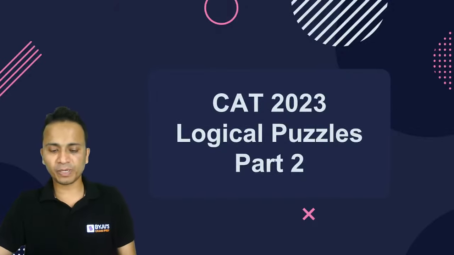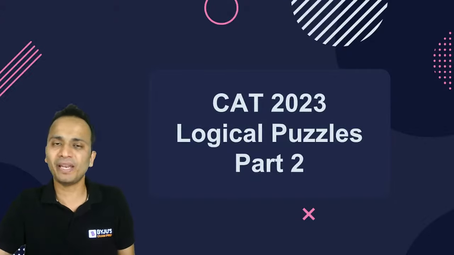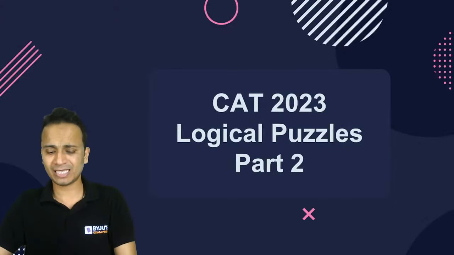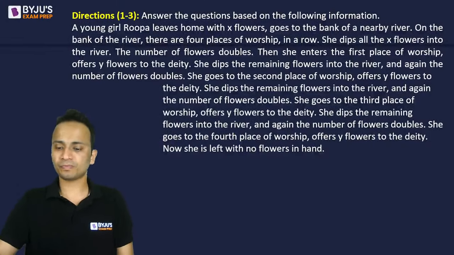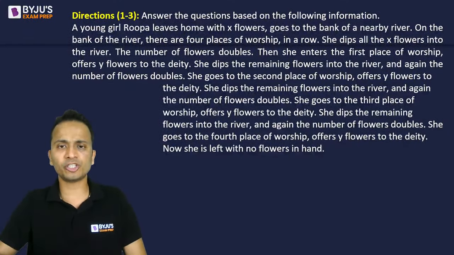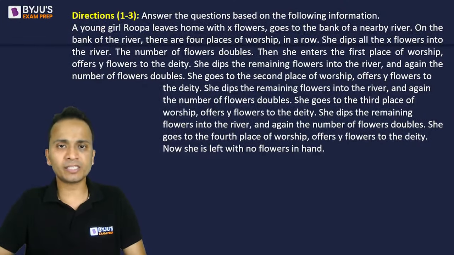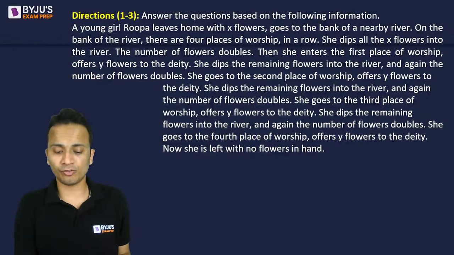So the first puzzle will be on your screen in a few moments. All of you just be ready with one sheet of paper and a pen. Yes, you will definitely require some amount of rough work, not much, but just take out one sheet of paper. All right, so the first logical puzzle is on your screen now. So this is all the information about the first 3 questions. I'll stay on this for the next 2 minutes, read this information, and then we'll look at the analysis of this set.